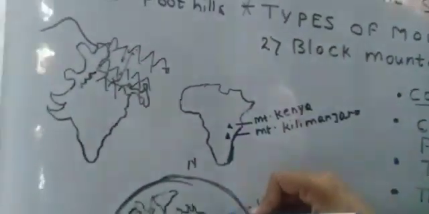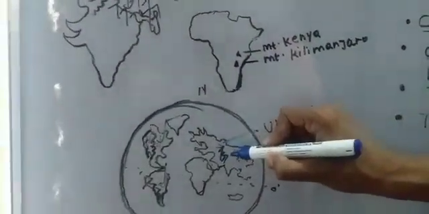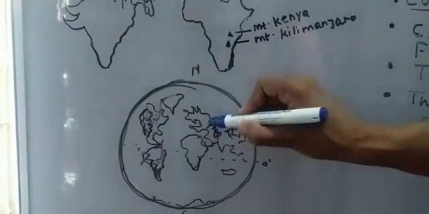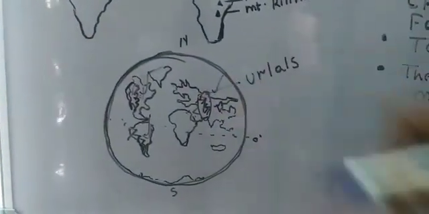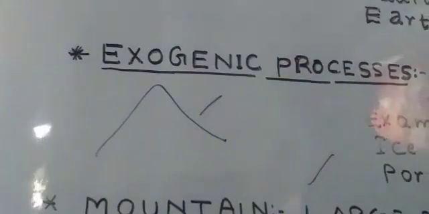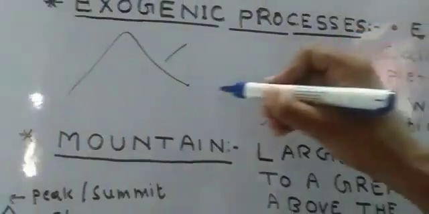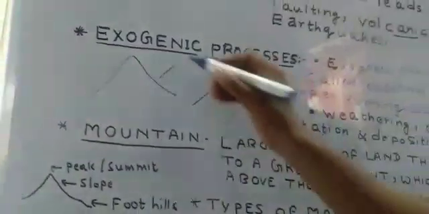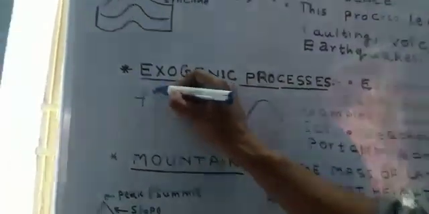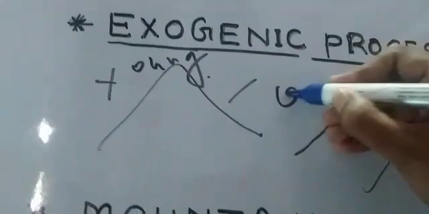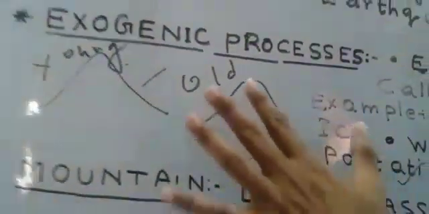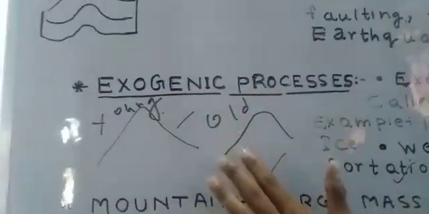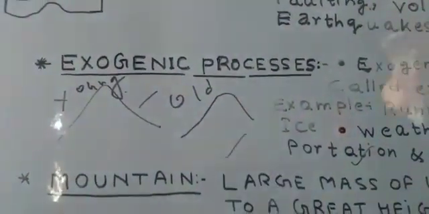Then after that, the Alps mountains of Europe. The Alps mountains of Europe are also an example of fold mountains. Young fold mountains have steep slopes as compared to old fold mountains. Further, we can divide these fold mountains into two parts: young fold mountains and old fold mountains. Old fold mountains have rounded peaks. They are very old. Their slopes are gentle.